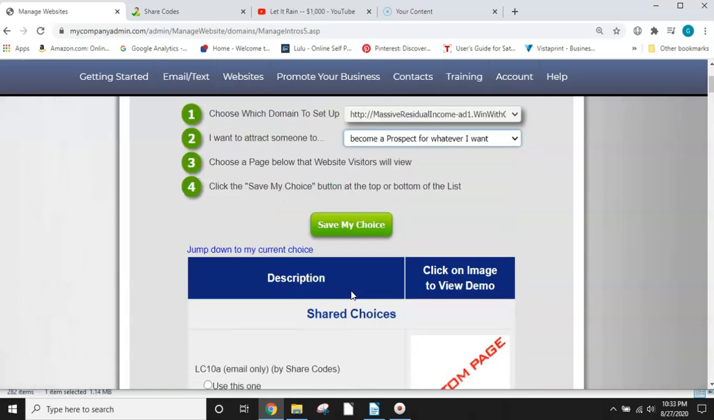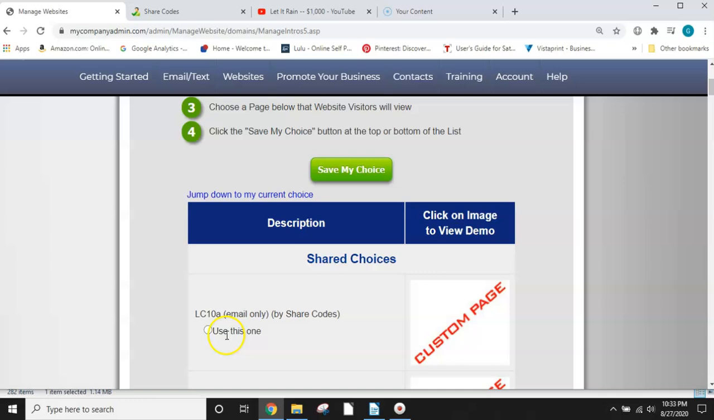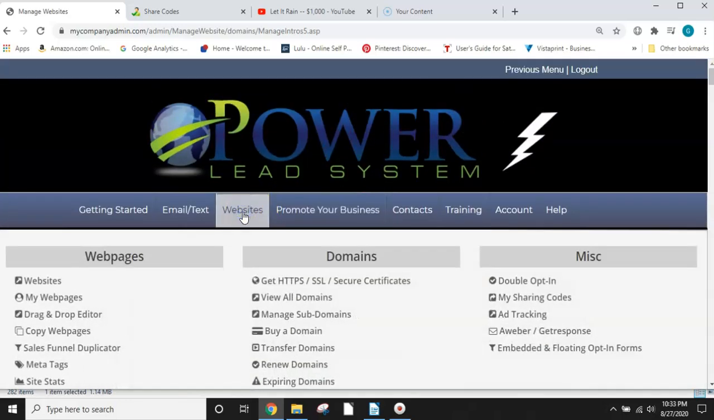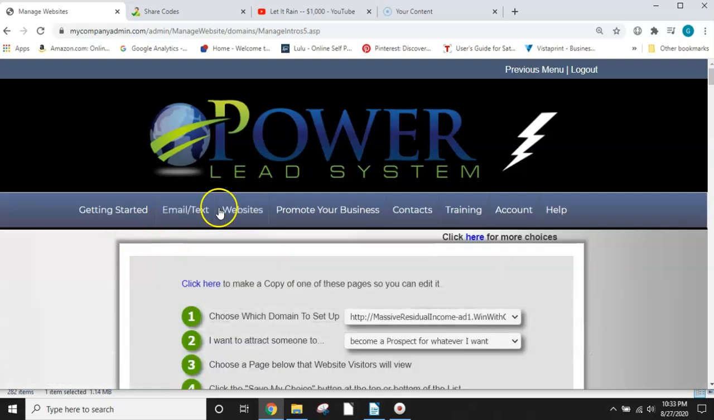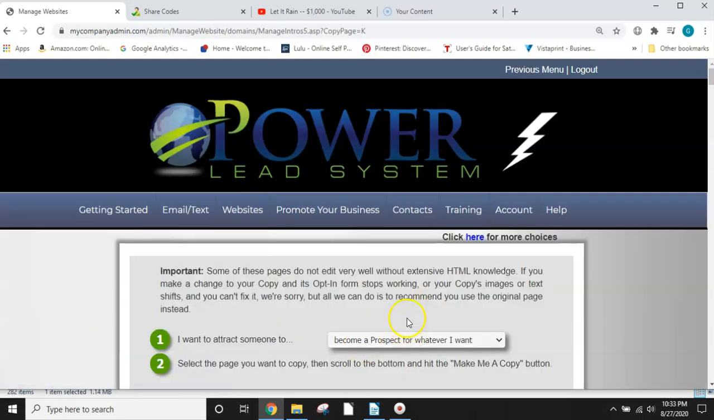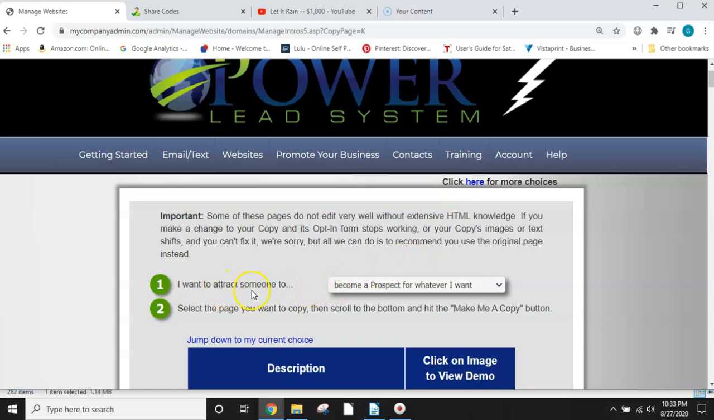So let's go. I'm going to use this one, but you want to copy it. So I'm going to go to websites, and I'm going to go to copy web pages. So it's websites, then under web pages, and then copy web pages. And then make sure it still says this: I want to attract someone to become a prospect for whatever I want.